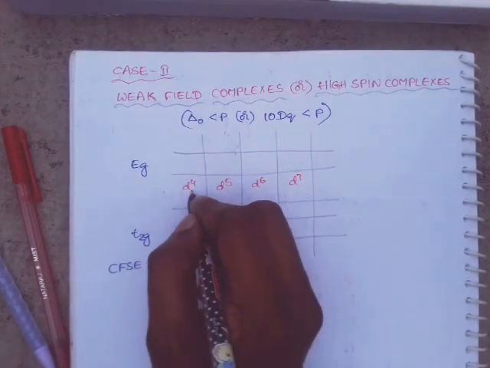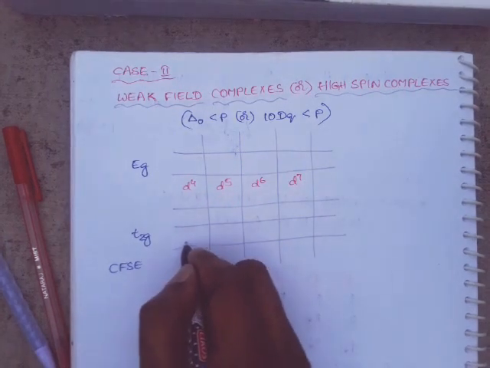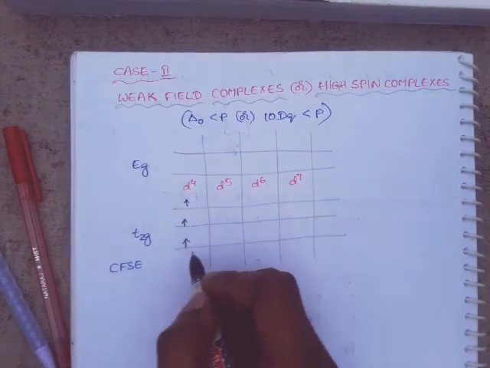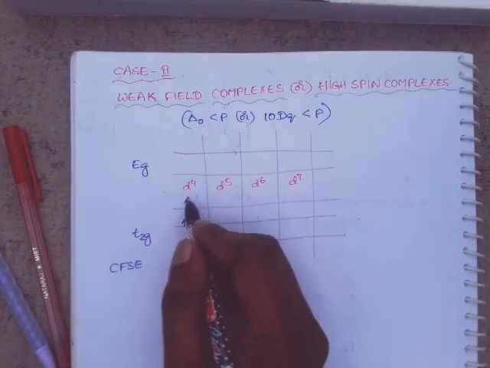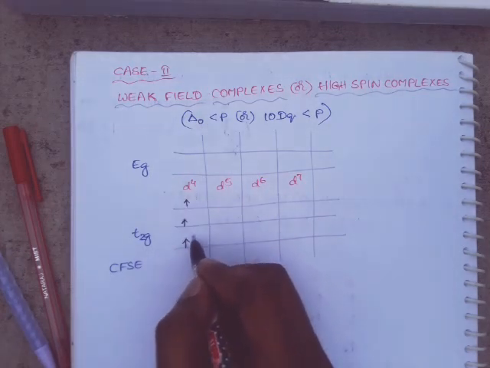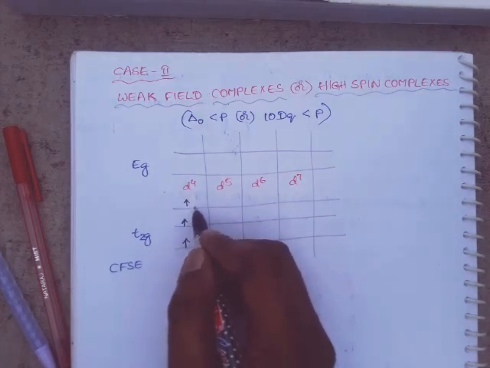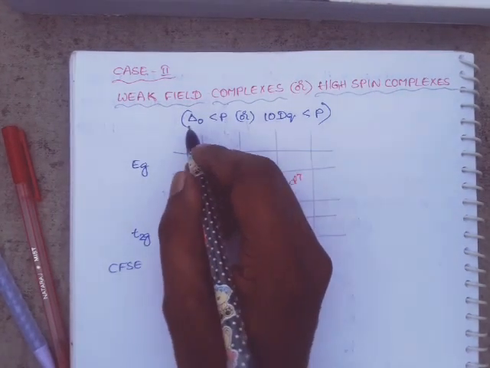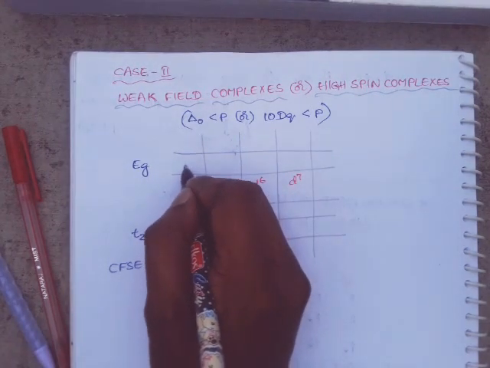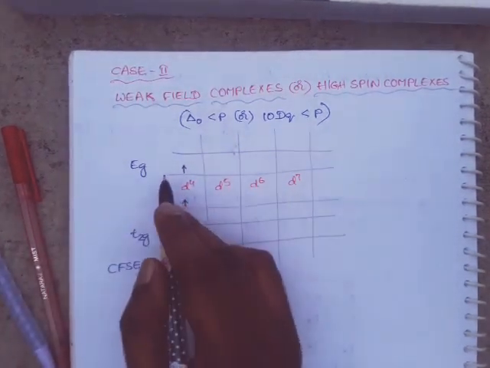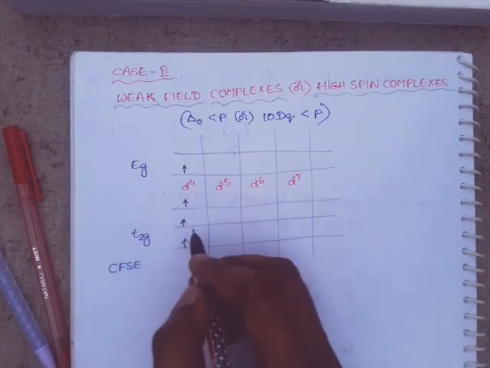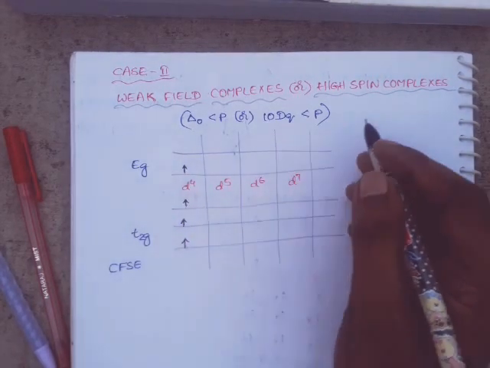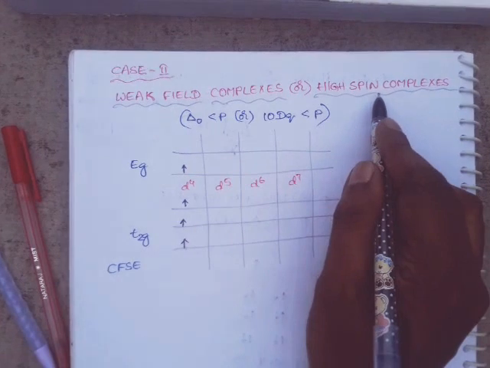Okay. For example, for d4 electronic configuration, first electron in t2g orbital, second and third electron. So after filling up of one electron in each t2g orbital, the next electron will not be paired up. Why? Because pairing energy is high when compared to delta O. So that is the reason why the fourth electron will occupy the eg orbital. Okay, so here the number of unpaired electrons is high, so it is called a high spin complex.